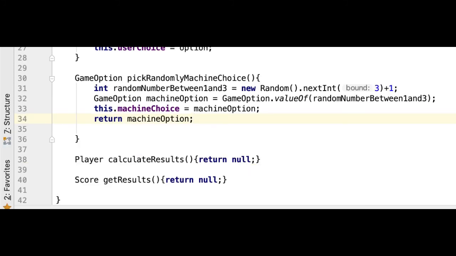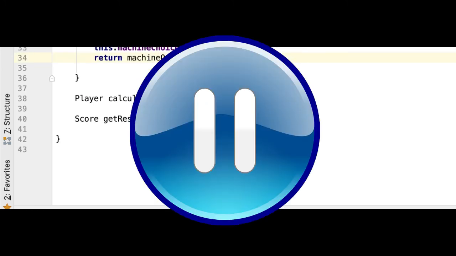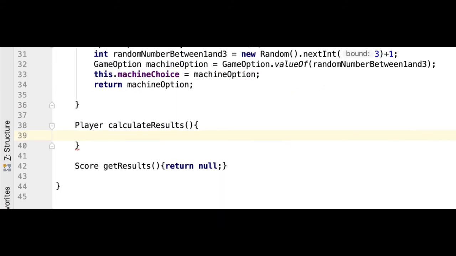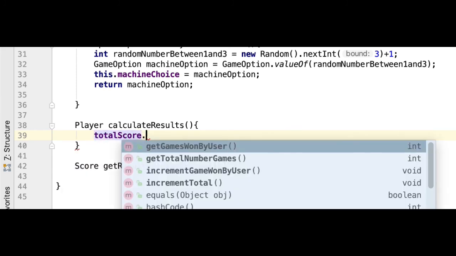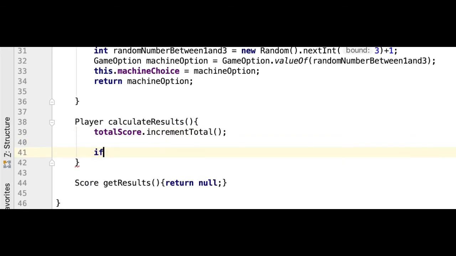Alright, let's move on to the next method, calculate results. This method should do two things: update the score and return a player type indicating who won the game. I will post the video here so you can try to write the code for this method yourself. Alright, so first I will increment the game score using the total score field, and I will call the method to increment the total number of games played.